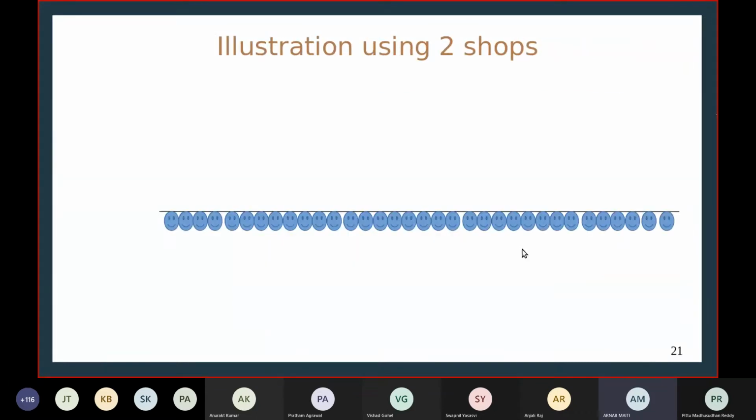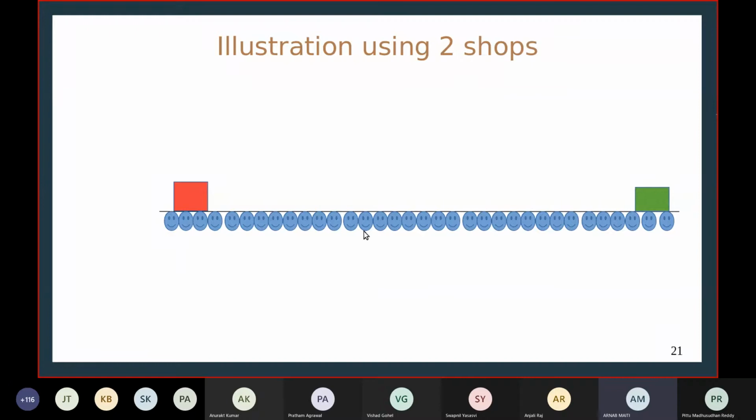So we'll take the example of two shops, and we'll consider this as a road, where there are a lot of people standing uniformly beside each other. All these you can consider as people. Say you have these two shops, consider that one as McDonald's and the green one as Subway.